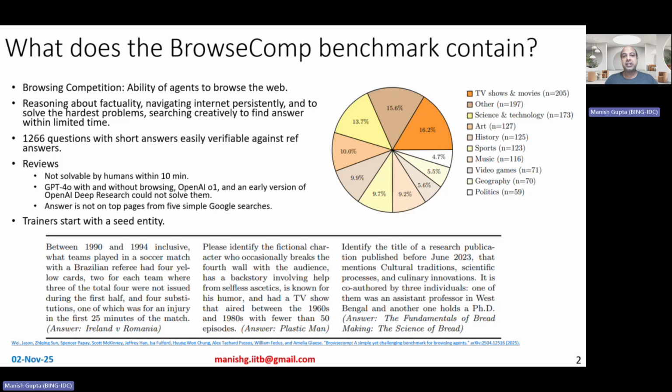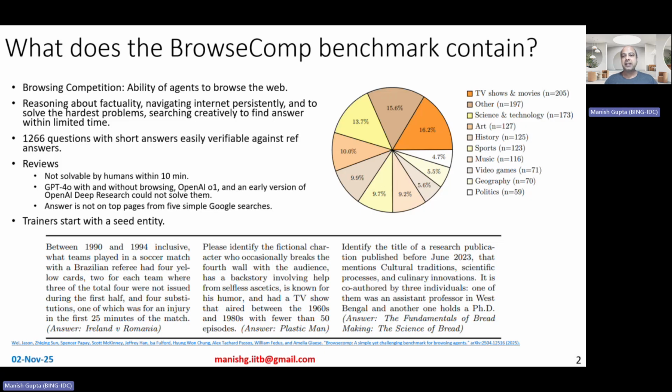Also, they ensured that GPT-4o with and without browsing, OpenAI o1 and an early version of OpenAI Deep Research could not solve them. So these questions should not be solvable by those strong models, right? And also, the answer should not be on the top pages from 5 simple Google searches. So if you did some Google searches using some queries based on these questions, the answers should not be present on the top pages.